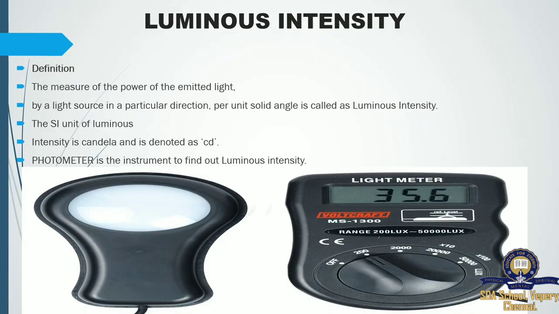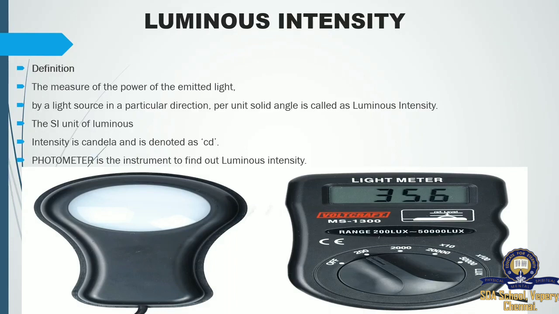So when you have a floor or a wall, we have a solid angle. In that angle, what is it doing? It is scattering light. The SI unit of luminous intensity is candela and it is denoted as cd. Here, the photometer is the instrument to find out luminous intensity.